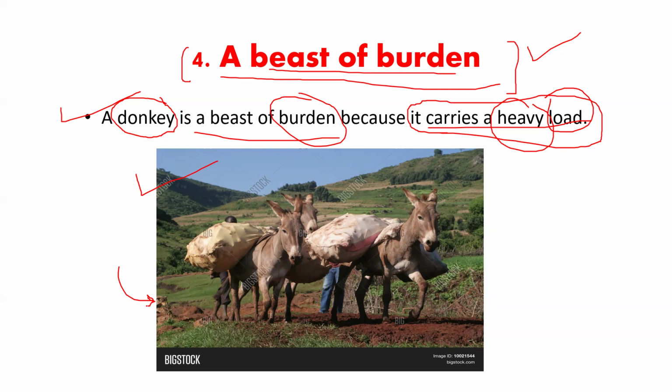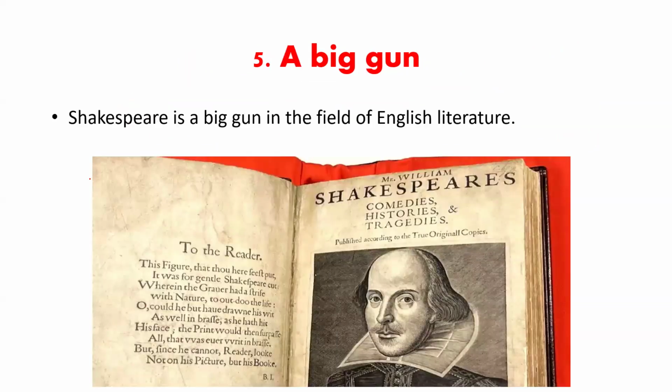So let us move towards the fifth idiom. That is the last idiom of our session today, and then we would end this session. So it is a big gun. A big gun does not mean that there is any ammunition, like any gun, an AK-47 or any small pistol, or, I don't know the names of the guns.